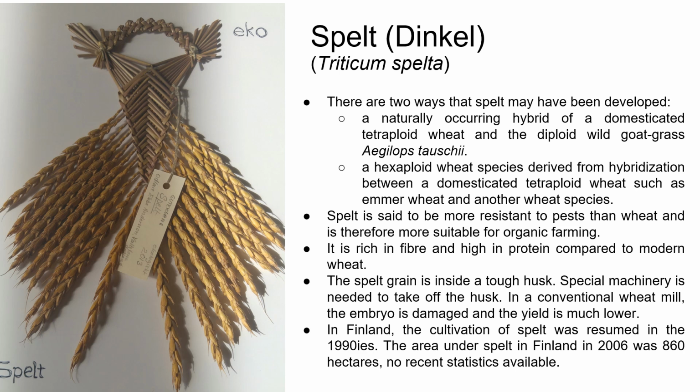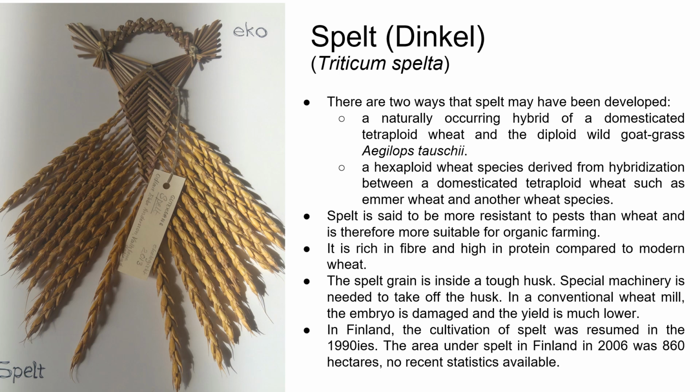Spelt is said to be more resistant to pests than wheat and is therefore more suitable for organic farming. It is rich in fiber and high in protein compared to modern wheat. The spelt grain is inside a tough husk. Special machinery is needed to take off the husk.